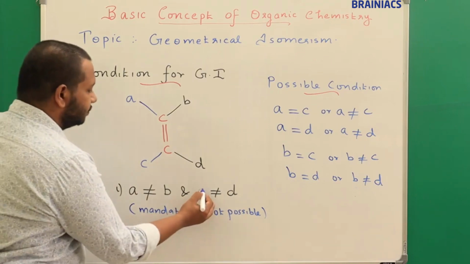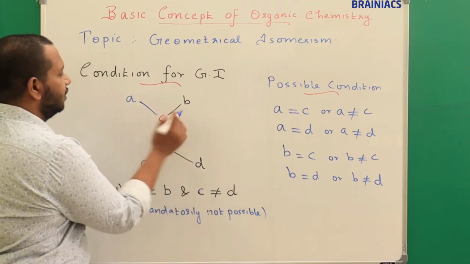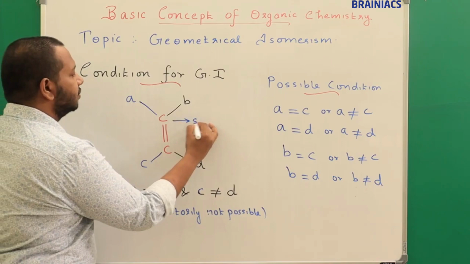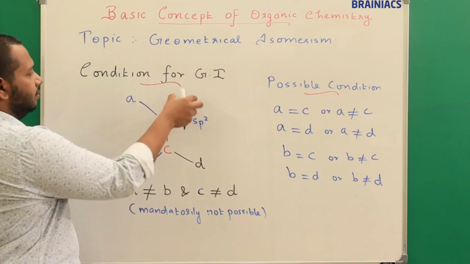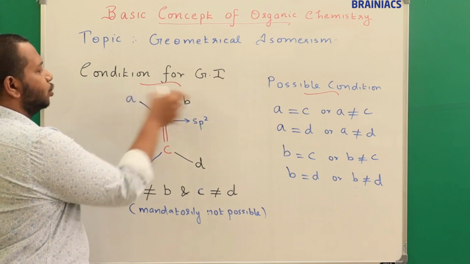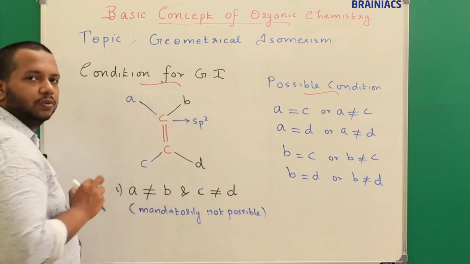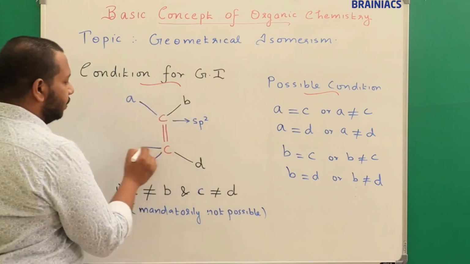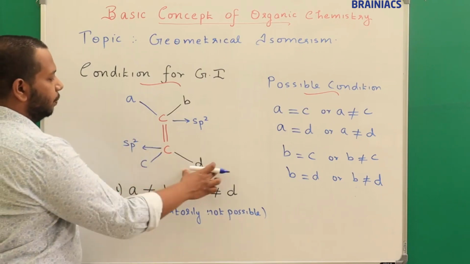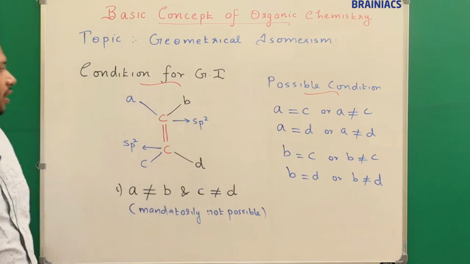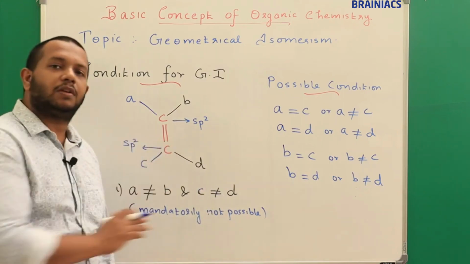Please look at it. I can say this is the sp2 hybridized carbon atom. If this is the sp2 hybridized carbon atom, to this atom both should be different. So A should not be equal to B. Here also it holds good. Now this is another sp2 hybridized carbon atom. So here also C should not be equal to D. That is also understood. But they may give it in horizontal plane or vertical plane.